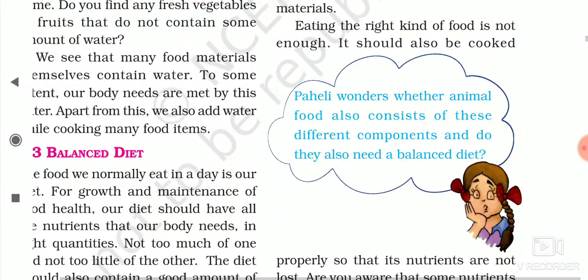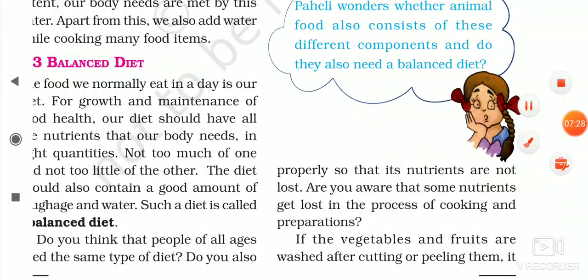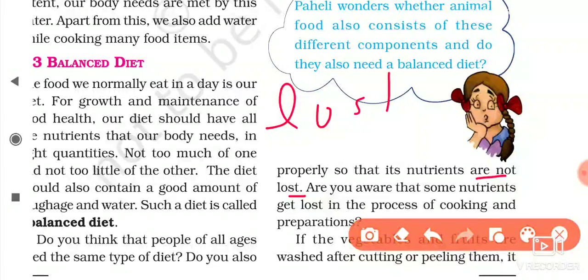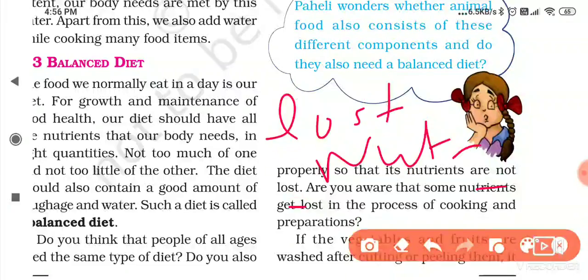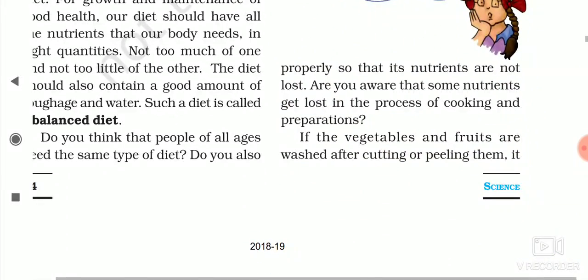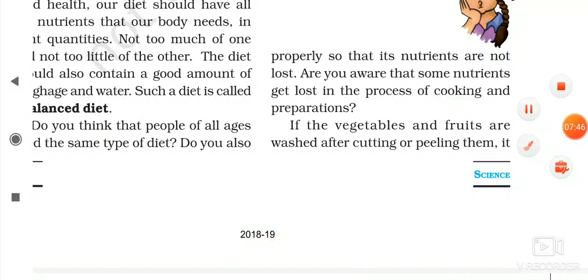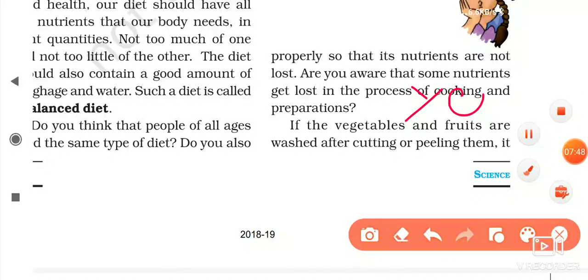Now, eating the right kind of food is not enough. It should be cooked properly, so the nutrients are not lost, because too much cooking also loses nutrients. Now, are you aware that some nutrients get lost in the process of cooking and preparation? The answer is yes.